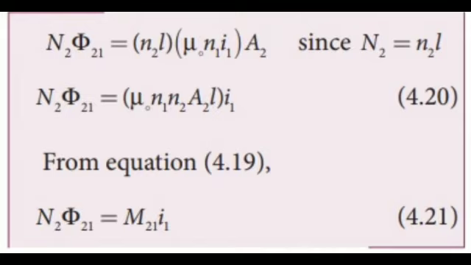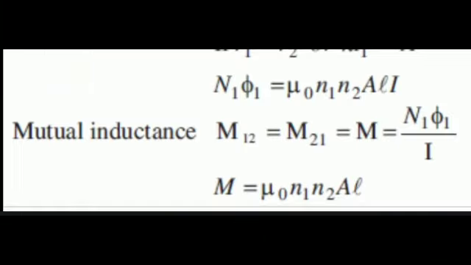Since N2 is equal to small n2 L, N2 phi 2 is equal to mu naught N1 N2 A2 L into I1. From the equation, N2 phi 21 is equal to M21 I1. Similarly, for solenoid 1, N1 phi 1 is equal to mu naught N1 N2 A L I, where I is current.